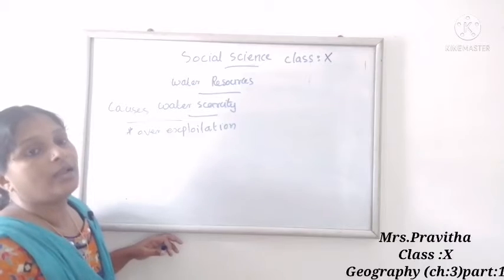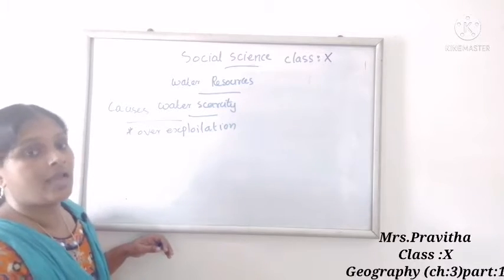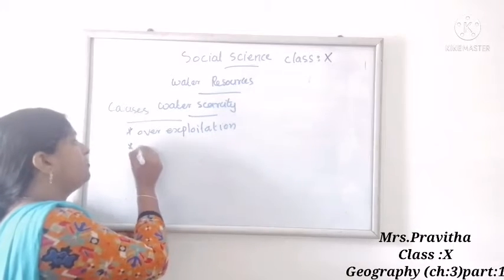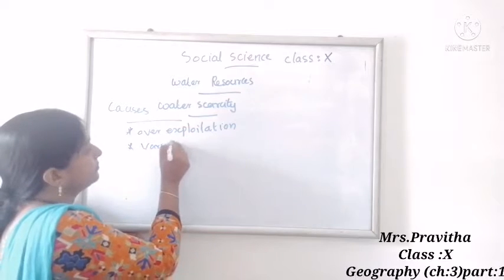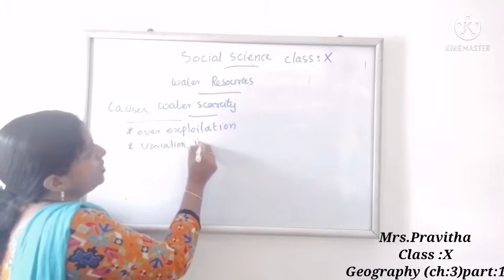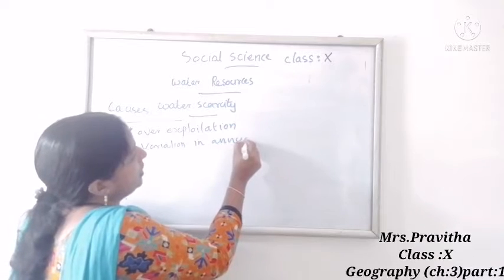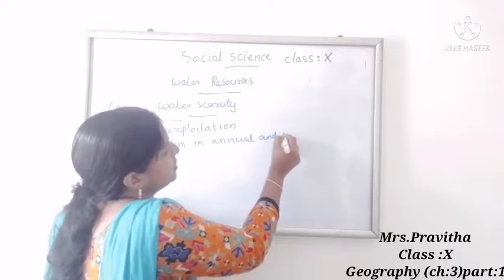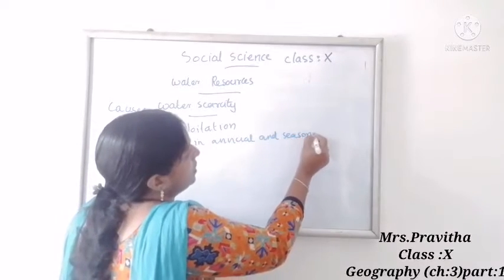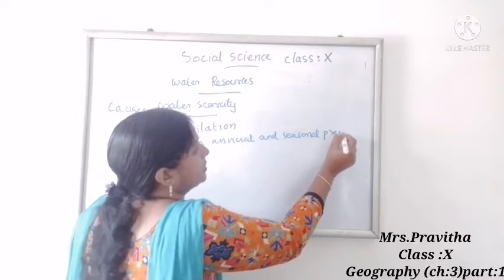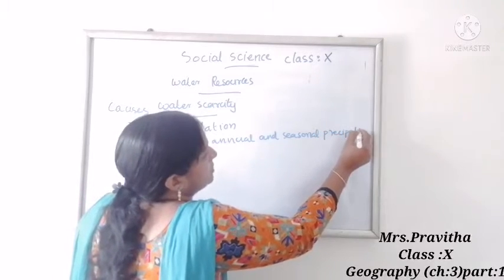Second, variation in annual and seasonal precipitation. That is another reason for water scarcity.